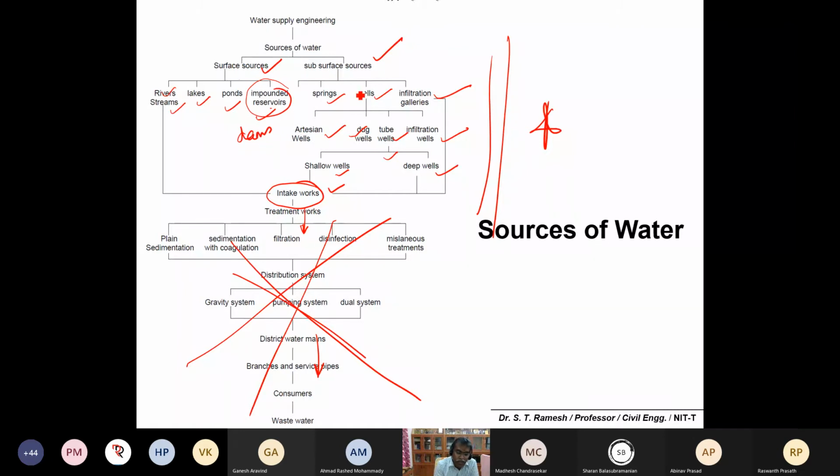Okay, and subsurface sources are spring, well, and infiltration galleries. And the wells are again artesian wells, dug well, tube well, and infiltration wells. And tube wells, based on your depth, you can have shallow well and also deep well. Okay, so this we are going to discuss in detail.